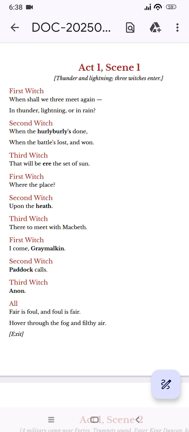So she also departs. And before departing, all these three witches together make a sort of song, a sort of spell, and they together sing it, and they reveal their motto. This is the motto of them: fair is foul and foul is fair. So whatever seems good is not good, it's bad, and whatever seems bad is good. So confusing lines, na? Then, hover through the fog and filthy air.